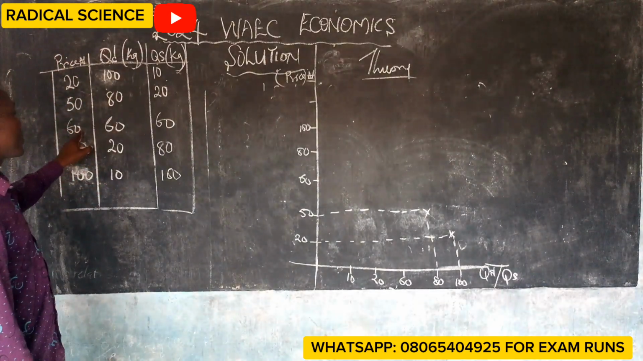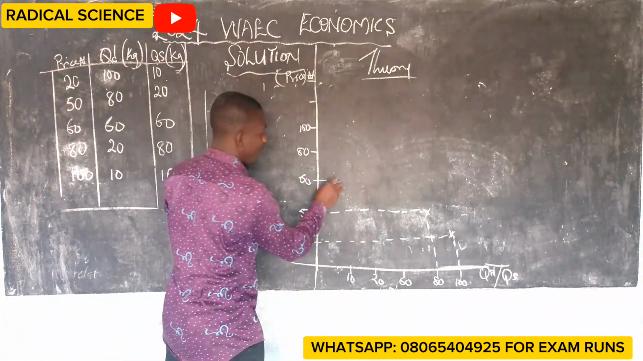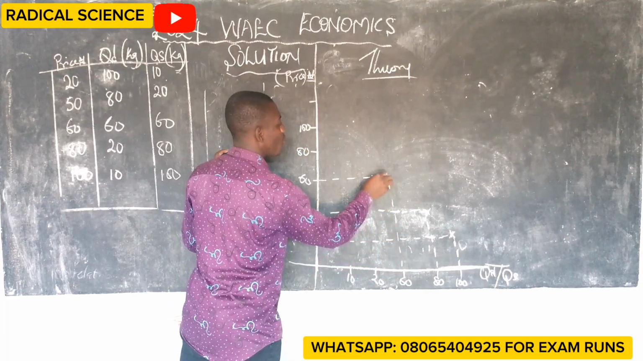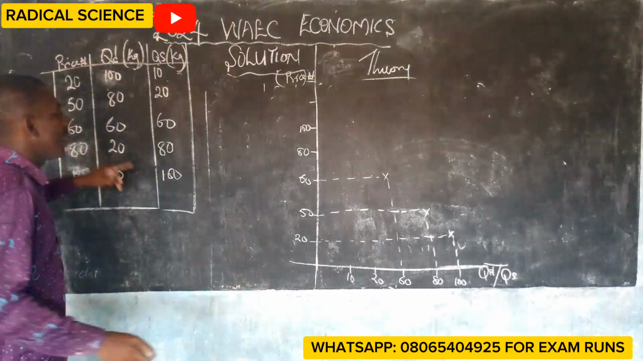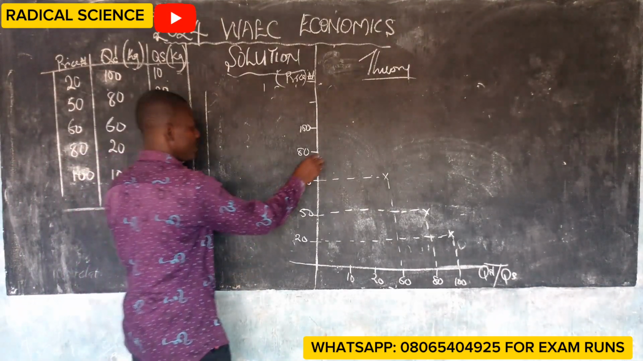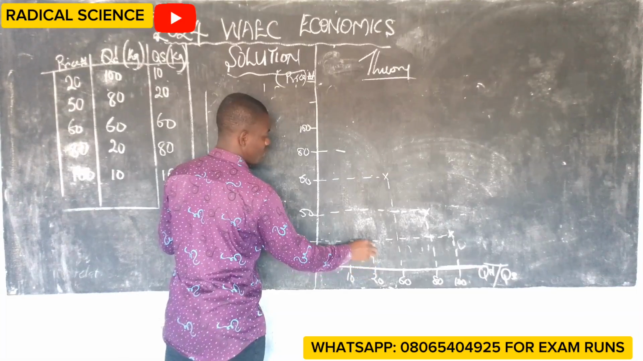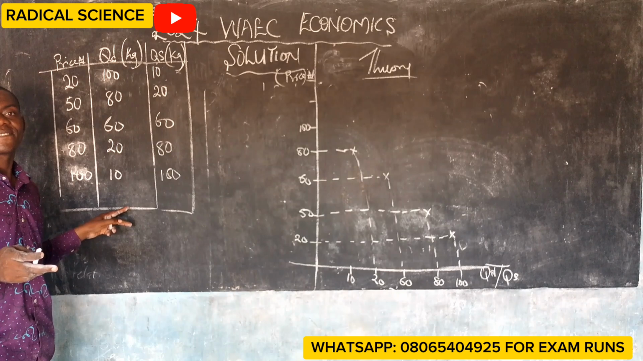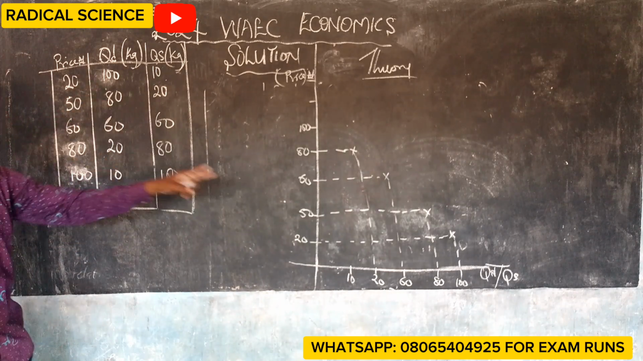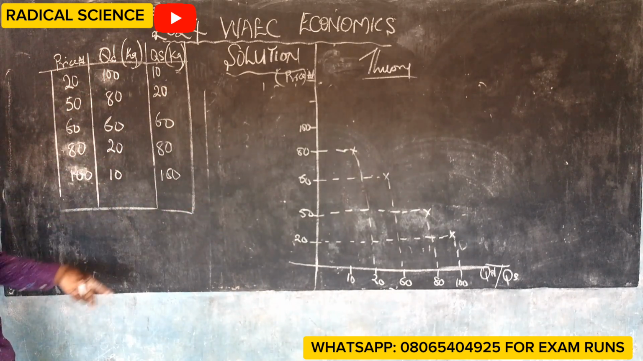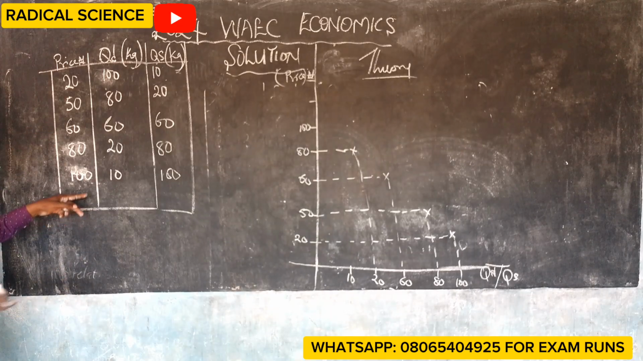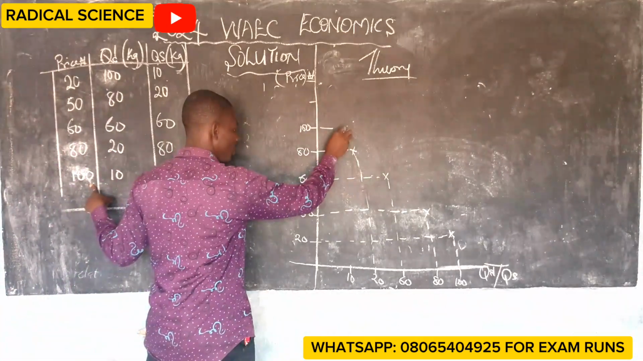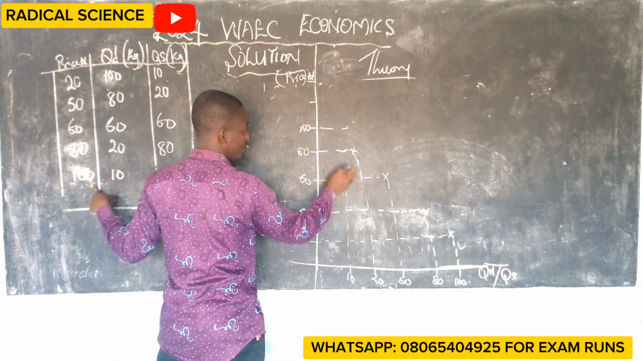The next one is 60 naira. At 60 naira, 60 was demanded. And at 80 naira, 20 was demanded. I'm still plotting quantity demanded. I will still combine it with the quantity supplied, and you are going to see the curve. And the last one is when it was 100 naira, only 10 was demanded.